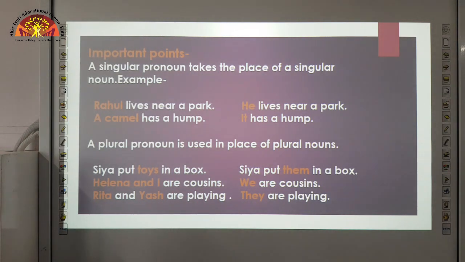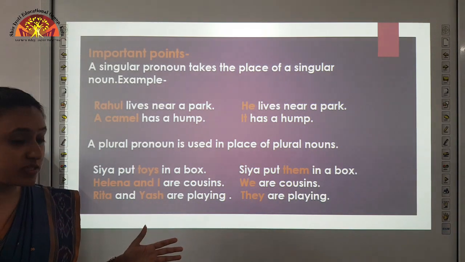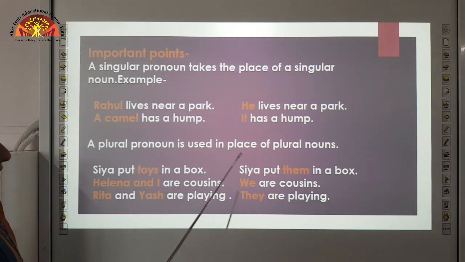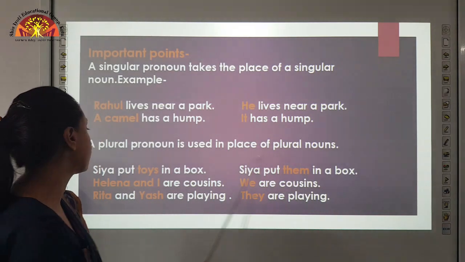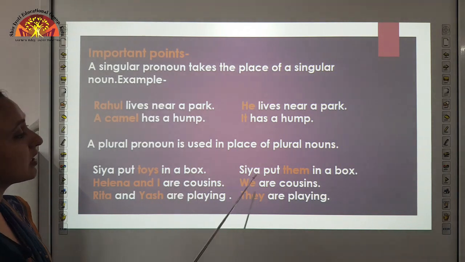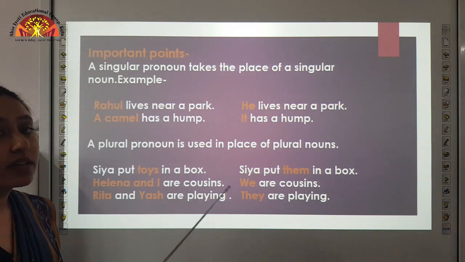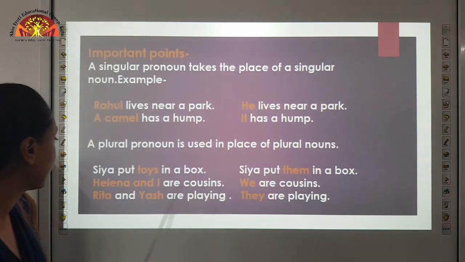Sia put toys in a box. So here the highlighted word is toys. Here we are not talking about a single toy, we are talking about toys in plural form. So we replace it with them. Sia put them in a box. Because here we are talking about many toys, we use pronoun them.